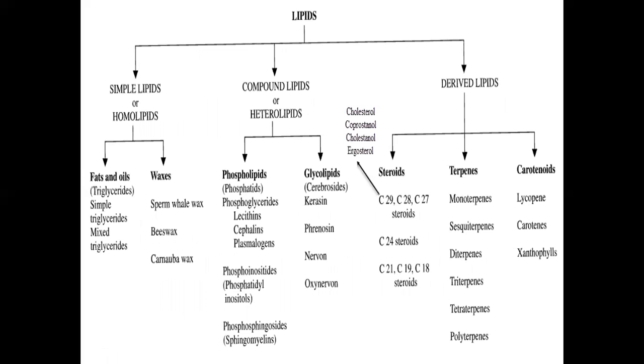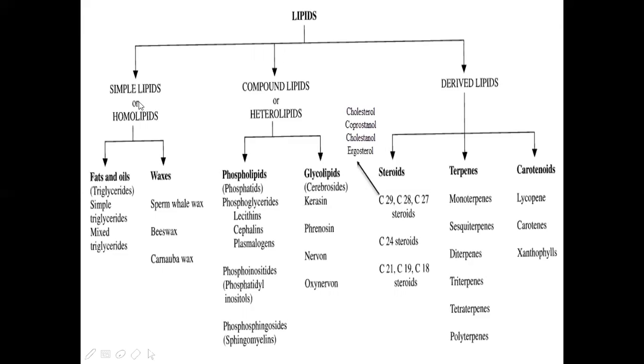Triglycerides are the basic units of lipids. Now let us see what the classification of lipids is. Here we have three categories: simple lipids, compound lipids, and derived lipids. Again, I am repeating: simple lipids are homolipids, compound lipids are heterolipids, and then derived lipids.